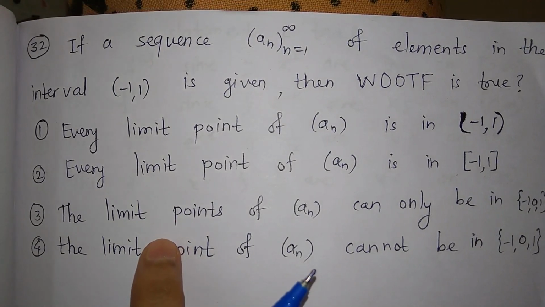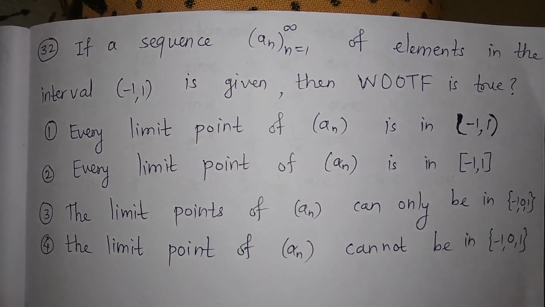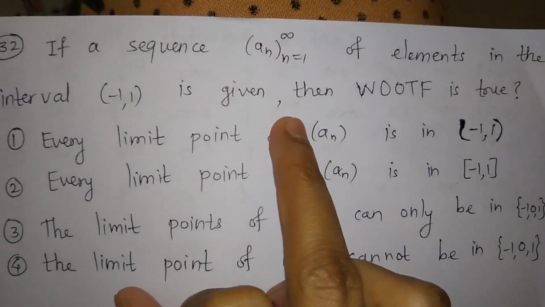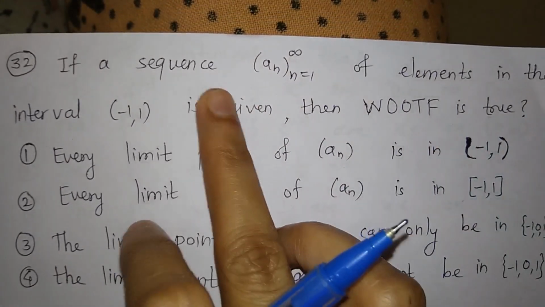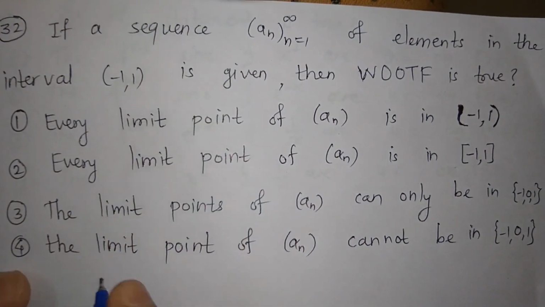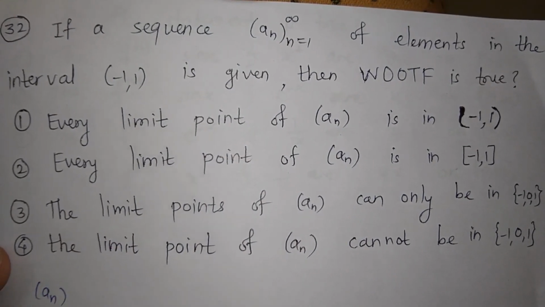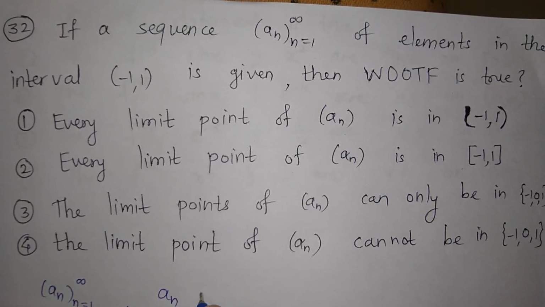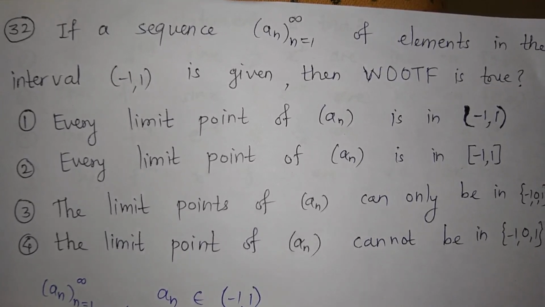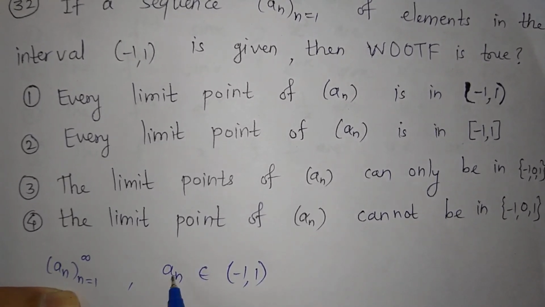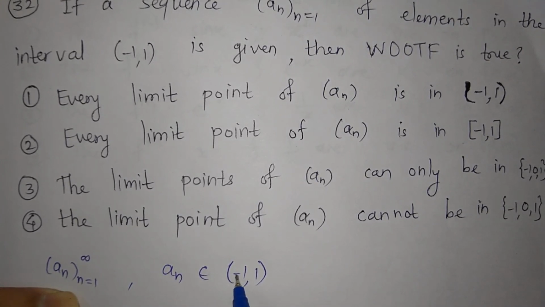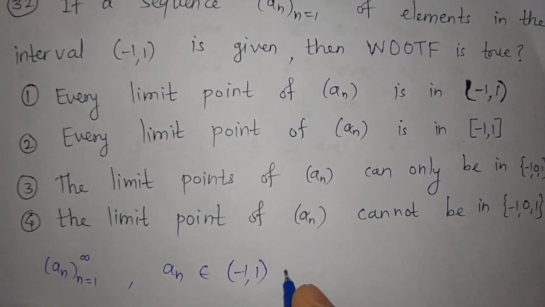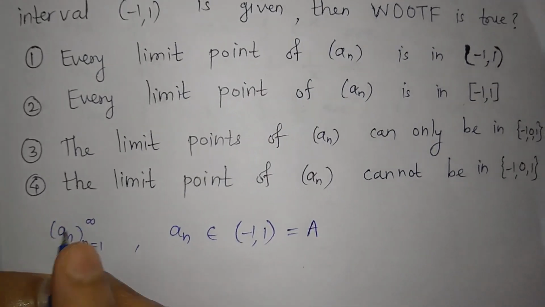If a sequence a_n, where n runs from 1 to infinity, has elements in the interval (-1, 1), then which one of the following is true for this sequence? So let us take a_n is a sequence which takes the values, so that means a_n belongs to the set open (-1, 1). So a_n takes all the values for any natural number n, it is just in the set open (-1, 1). Now I will call this set A and just recall a result.